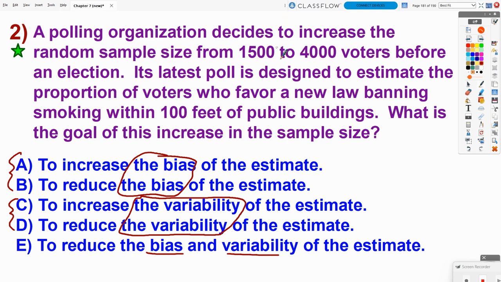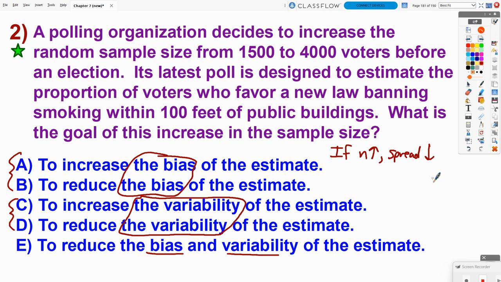Now, if we increase our sample size, if n increases, the one thing I can definitely remember about this chapter is what happened to our spread, or our variability, when the sample size increased. I'll just call it spread because we had sigma with a lot of different subscripts, but the spread went down.